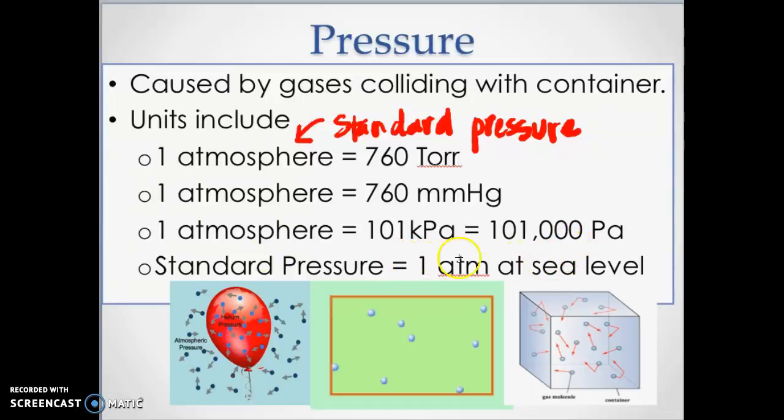And you should know that standard pressure is 1 atmosphere. So these are just different units. Don't get scared. They're just different units. You guys don't have to memorize them, but for some reason they end up sticking into your brains.